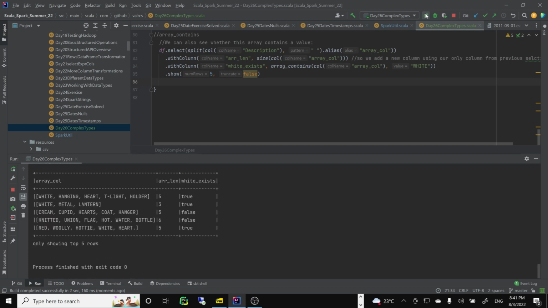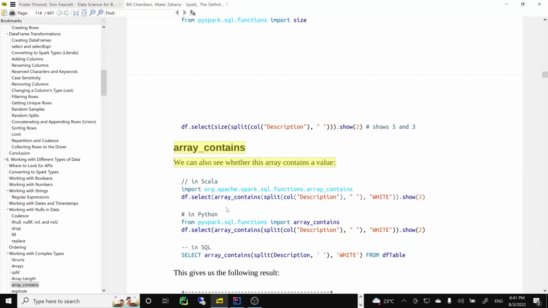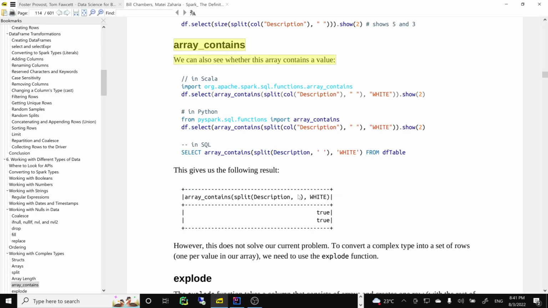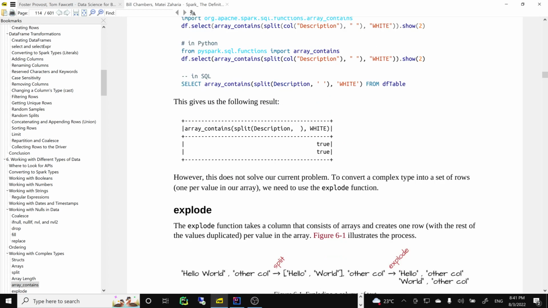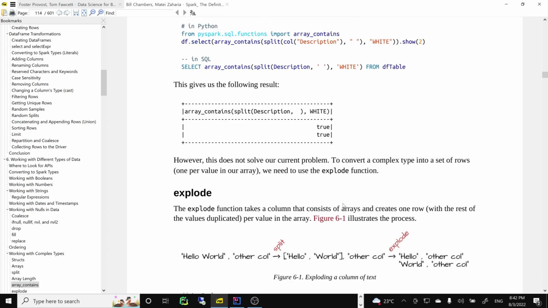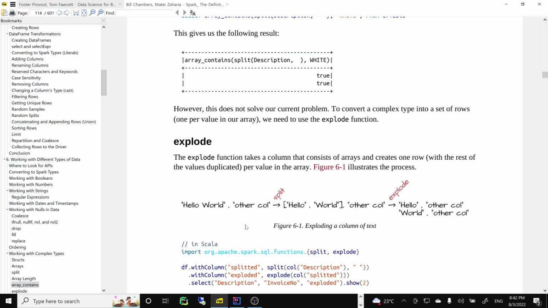Okay, you see how nice, right? True, false, false, true. So we can add more columns like this. I'm doing it so you can see how you can build up some completely new data engineering columns, right? And now this is explode, which is also common in programming. You split and then you explode, right? So what will happen? You can explode a column.